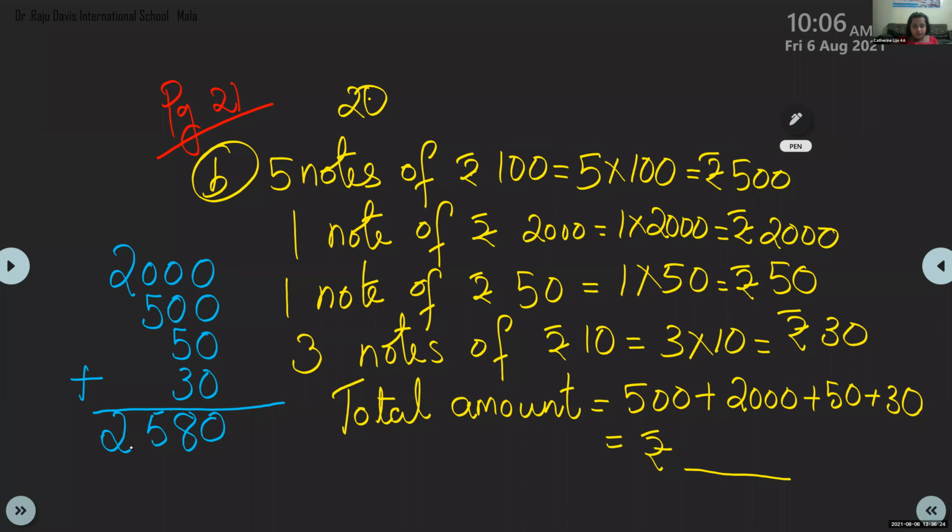Okay. So children, whether you got this answer, all of you? Yes, ma'am, I got. Okay, Arush, can you read the number again? 2,580. So this is rupees. So we had to place that symbol also in front of the number.